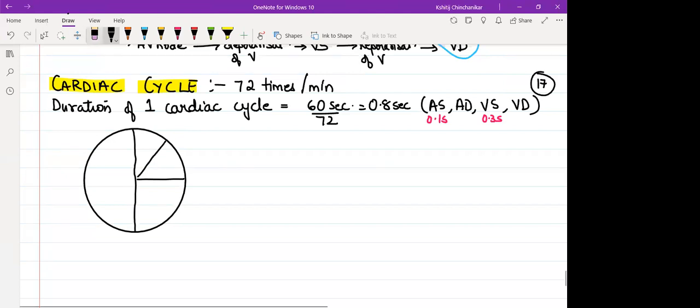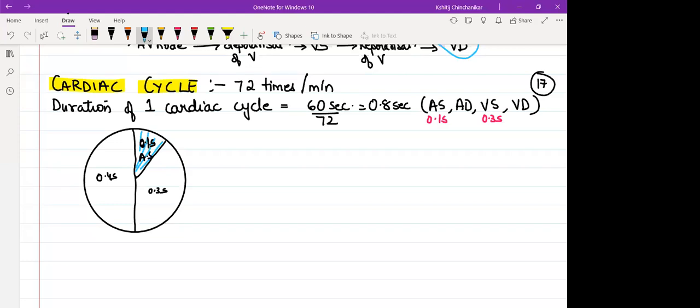So if I remove this line now, can you guess this time period? 0.1 second. This time period 0.3 second. This time period 0.4 second. Are you getting this, guys? So if I ask you this period, I'll just shade it with blue color, which is for 0.1 second. This will indicate which stage of cardiac cycle? Atrial systole.